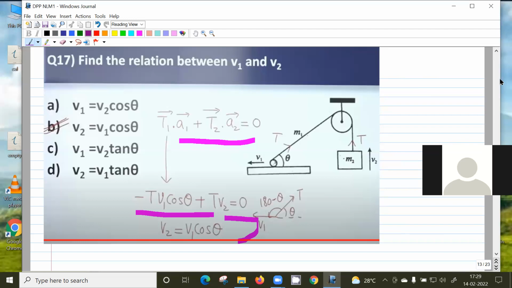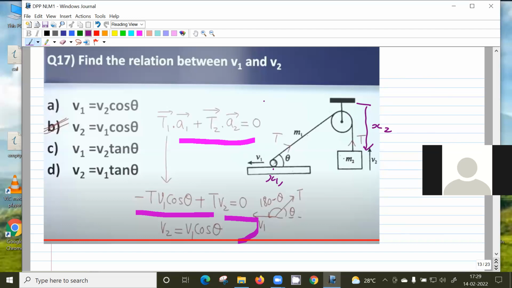For the length of the string, I have to take a fixed point as the origin. So I'll take this as my origin of the x-axis. The coordinate of this point is x2, and the x coordinate of this point is x1, and the y coordinate is not changing. So x is along this direction only.